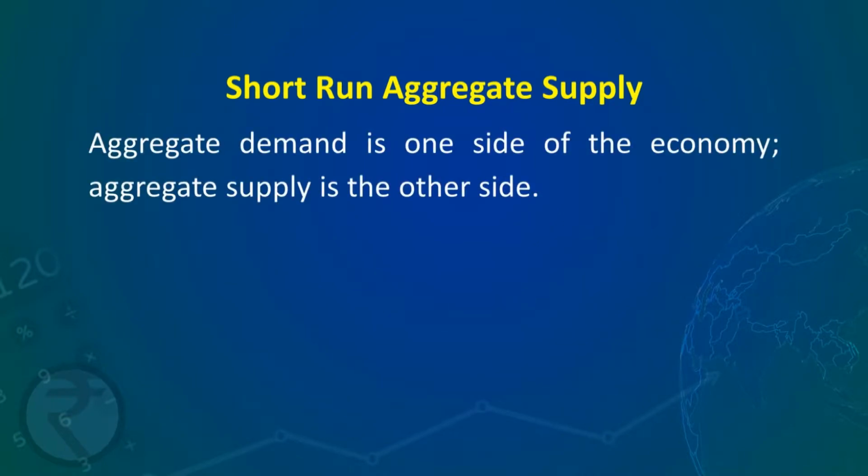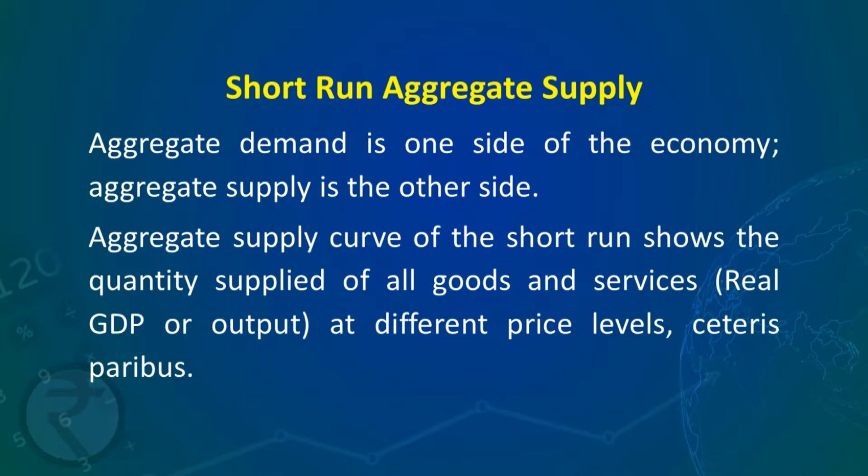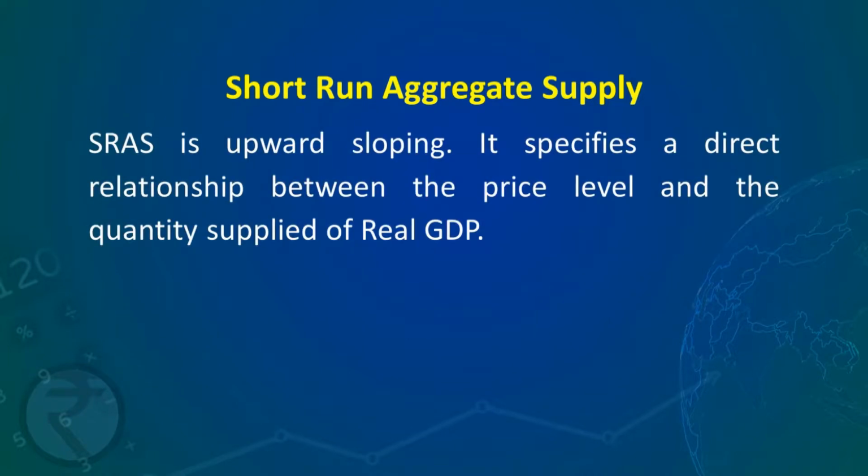We have already done the aggregate demand side, the other side is the aggregate supply. Aggregate supply curve of the short run shows the quantity supplied of all goods and services, that is real GDP of output at different price levels, ceteris paribus. SRAS, or you can say short run aggregate supply, is actually upward sloping. It specifies a direct relationship between the price level and the quantity supplied of real GDP.